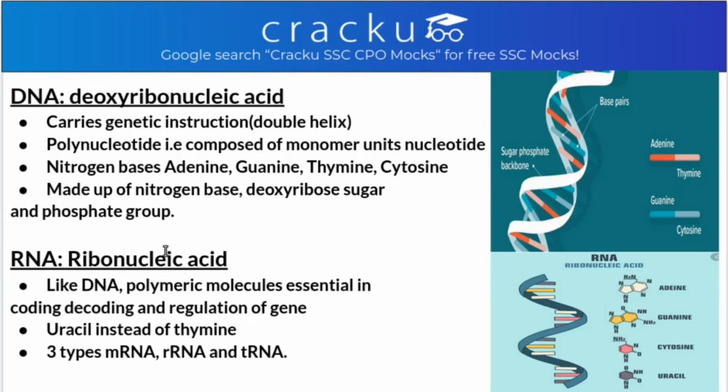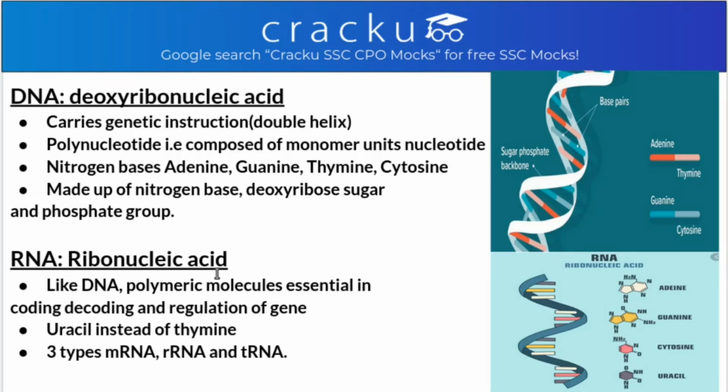These nucleotides are made up of 4 nitrogen bases, that is adenine, guanine, thymine and cytosine. The entire DNA structure is made up of 3 things, that is nitrogen bases, deoxyribose sugar and a phosphate, where the white strand, as you can see, is the sugar phosphate backbone that is made up of deoxyribose sugar in combination with phosphate.